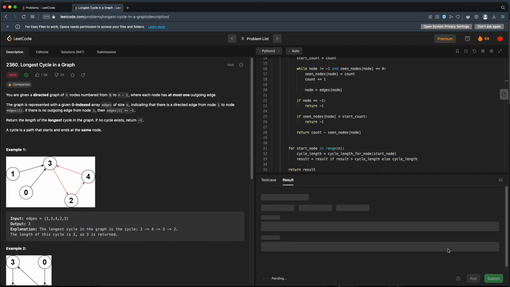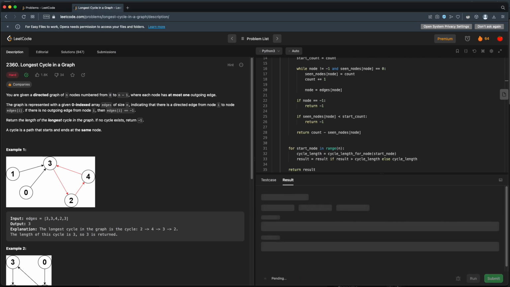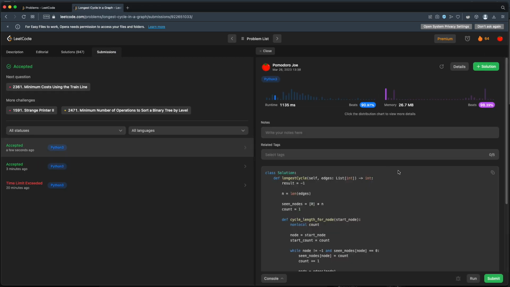Let's see if that still works. Still works. Let's see if it gets us any kind of gains in our speed. And it does. That's significant. We are now beating 90.97% for runtime and 98.39% for memory. I'd call that a win.